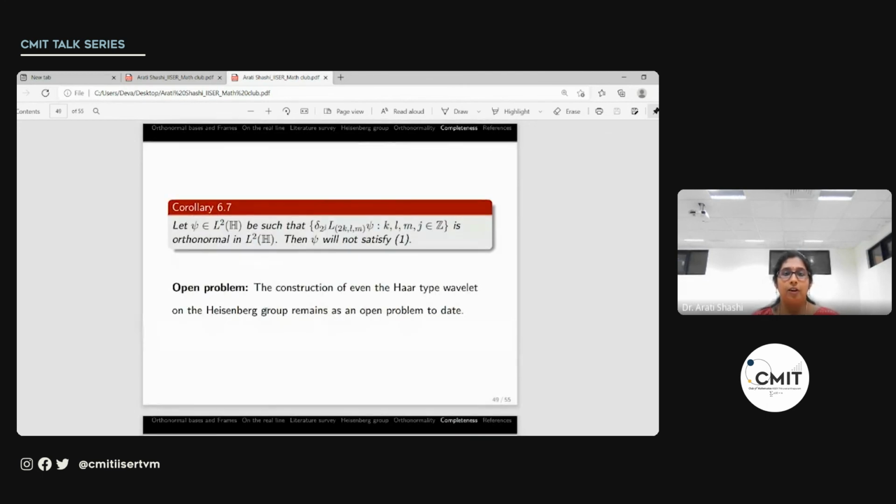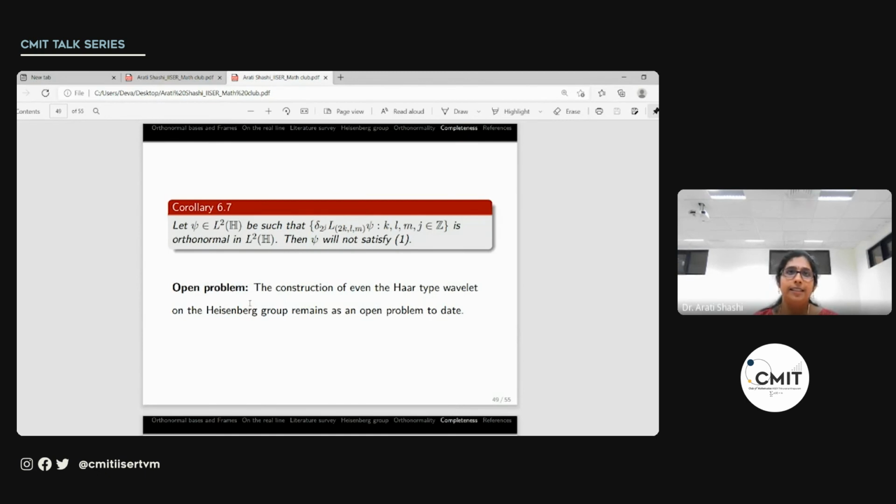So now we have a corollary, which is such that if we have psi wherein the entire collection is orthonormal, then psi will not satisfy the hypothesis that we mentioned, which is one of the conditions that we see in R. So if we just have that condition, then we do not have this entire collection to be orthonormal. I would like to mention this open problem.